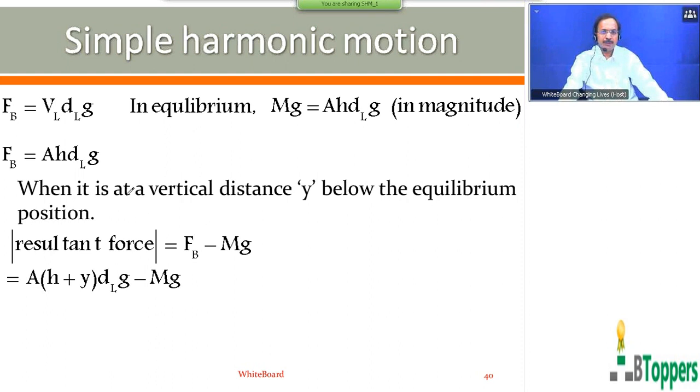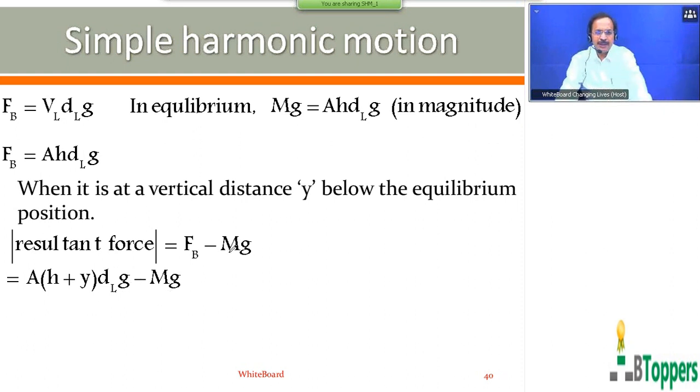So the magnitude of the force of buoyancy on the block at the instant when it is at distance y below the equilibrium position will be A into H plus y into dl into g. That means we are calculating the magnitude of the resultant force on the block at the instant when the block is at distance y below the equilibrium. That means the block is slightly pushed down below the equilibrium position and released. After it is released, at the instant when the block is at distance y below the equilibrium position, the vertical length of the block immersed below the surface of the liquid will be H plus y. Then the magnitude of the force of buoyancy can be written as A into H plus y into dl into g.